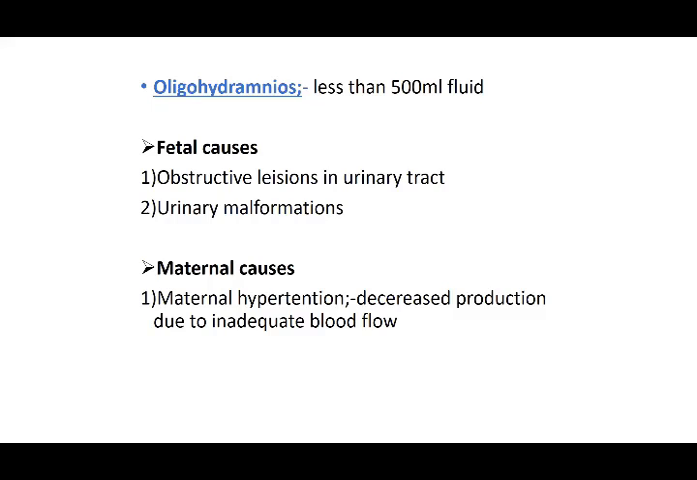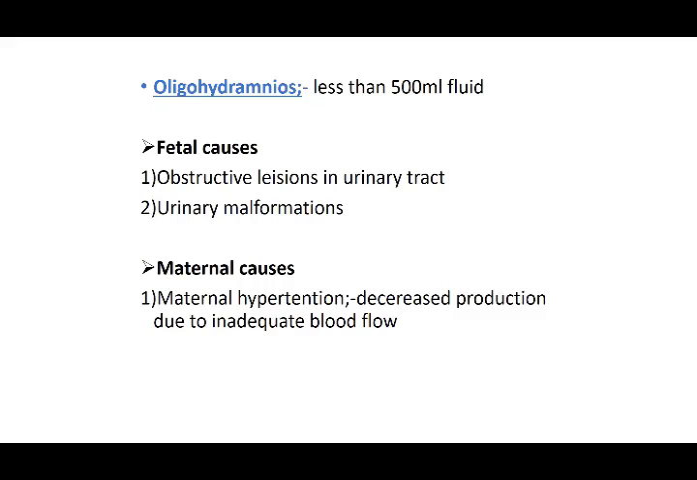Fetal causes: the urinary tract is not functioning normally, so urine is not adding to the fluid in the amniotic cavity. Urinary malformations, so any abnormalities, any blockage, because of abnormal kidneys, or any pathway, that is the ureter, urinary bladder, or the urethra, it is not going to add to the amniotic fluid, so it results in oligohydramnios.